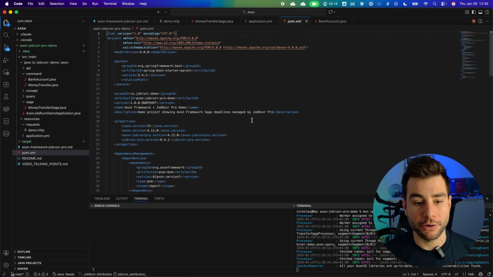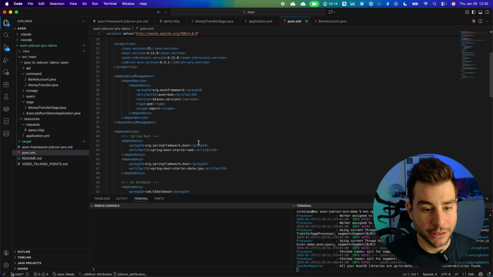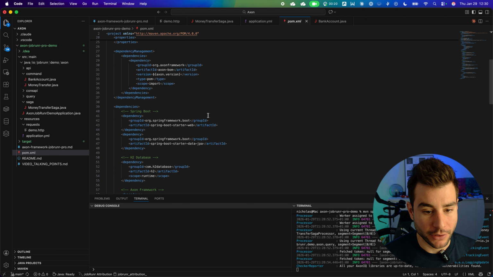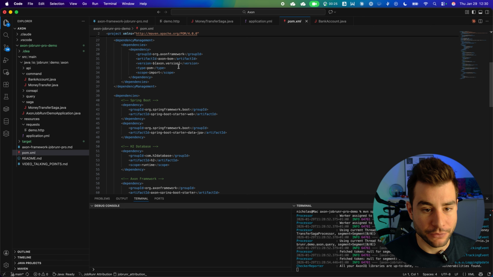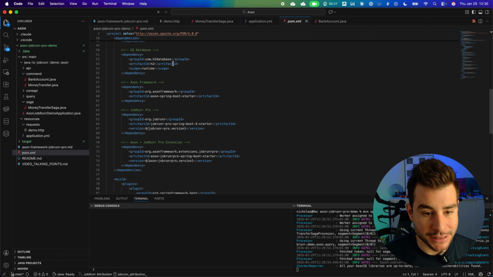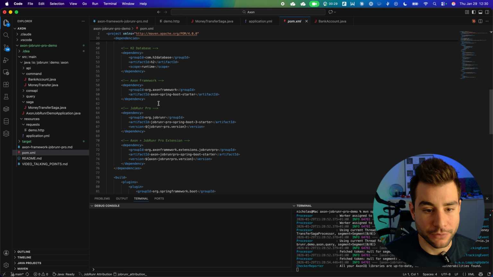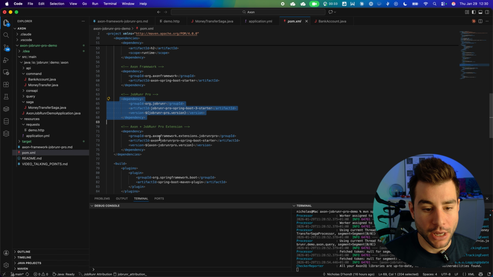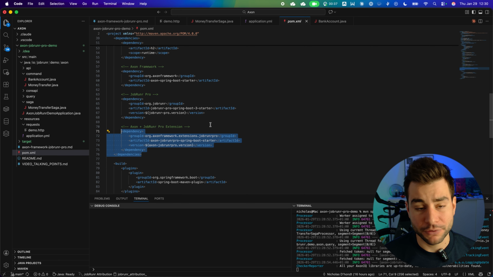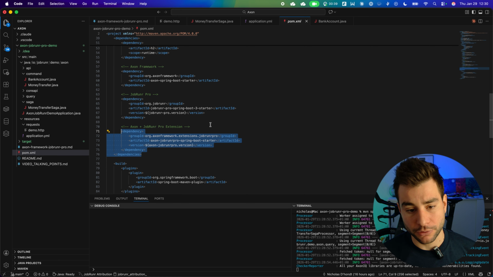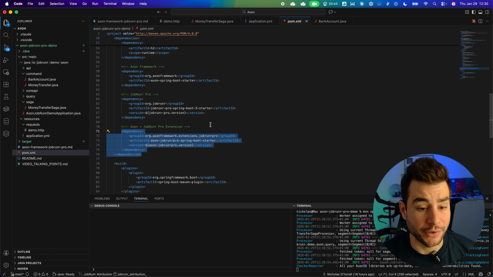So let's have a look at our pom.xml. We actually only need two specific dependencies. We need, of course, our Axon Framework, but what we specifically need is our Axon Framework Spring Boot starter. We need our JobRunr Pro Spring Boot starter, and then we need our Axon JobRunr Spring Boot starter. If you load all of this, then Spring Boot and the auto wiring will take care of everything, and you will be able to use this out of the box.